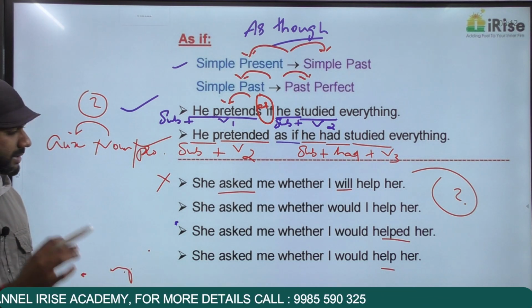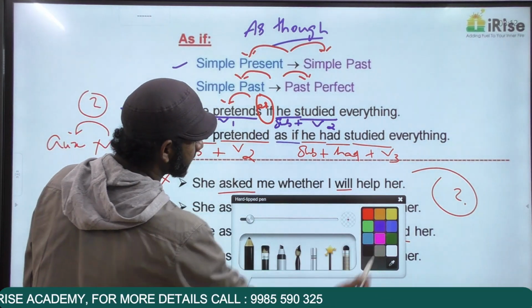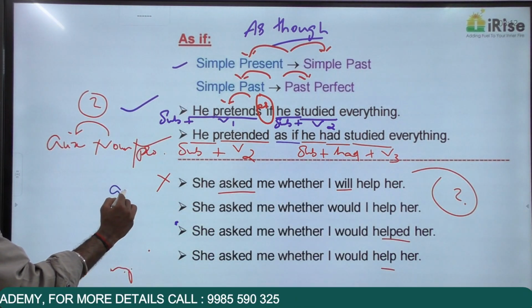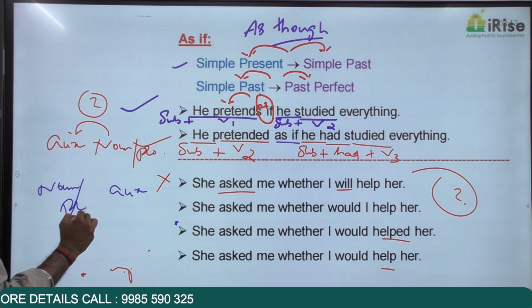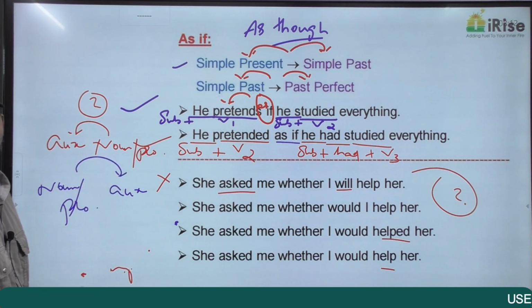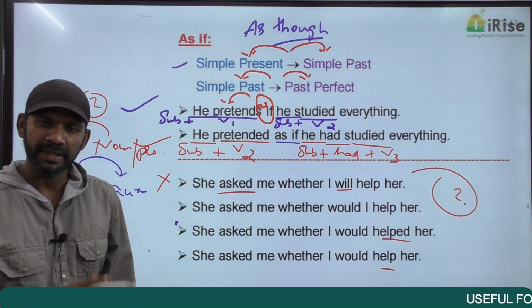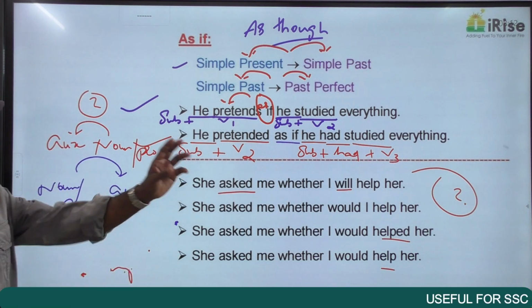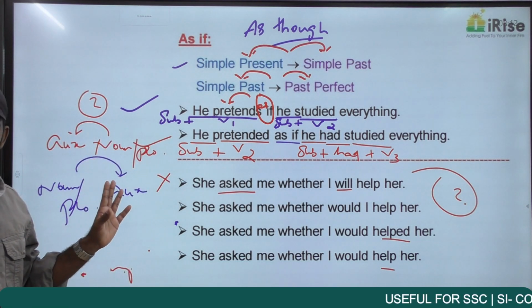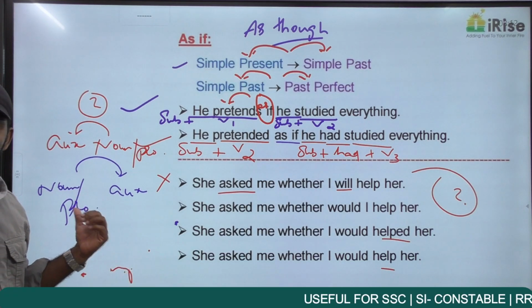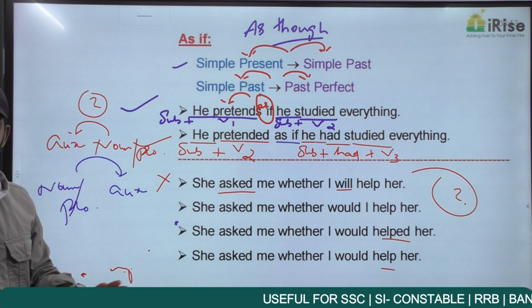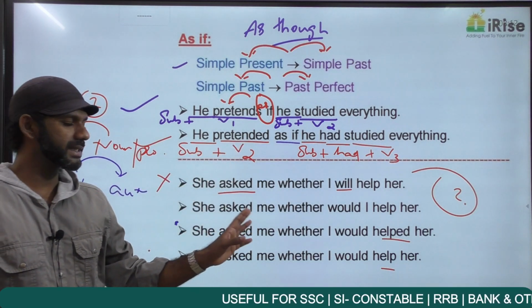If it is not an interrogative sentence, the auxiliary verb must appear after the noun or pronoun. This is a rule. That is the rule. Now come to the second statement.